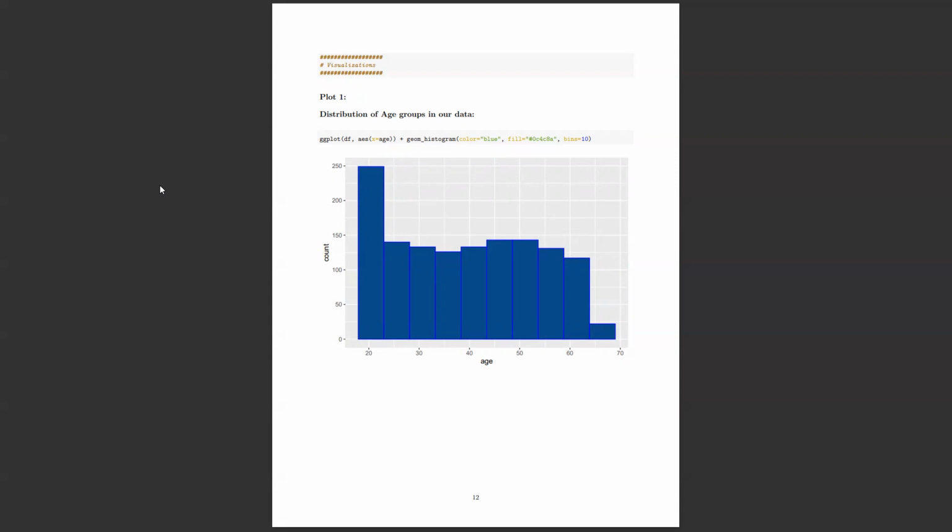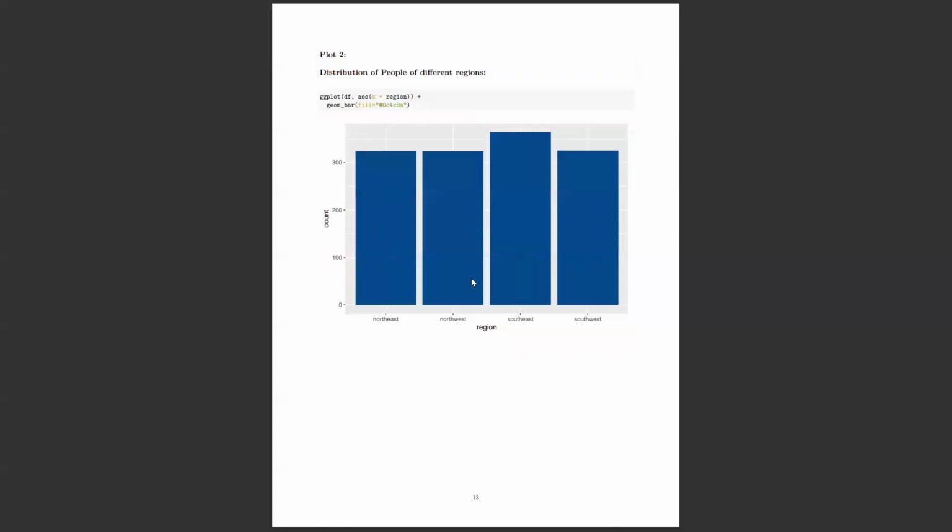So the first one is the distribution of age, right? We need to know which age group of people are more represented in our data set. We can see that in their 20s there are many people, almost 250 out of 1300, and again there are more people in their 40s and 50s. So this is a histogram, sorry.